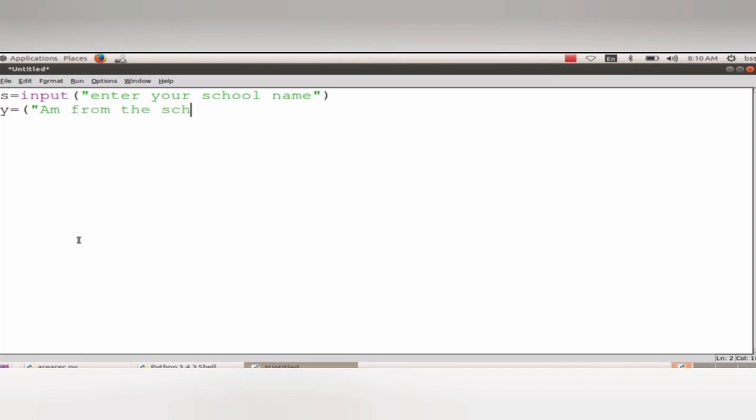So here close double quotes and close the bracket. Save the file. Save as s.py. Here I am saving with that. Save and run module.